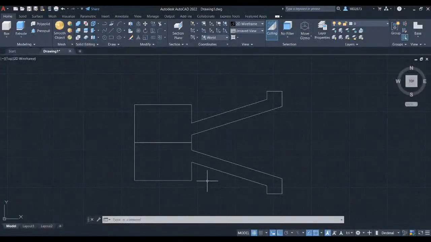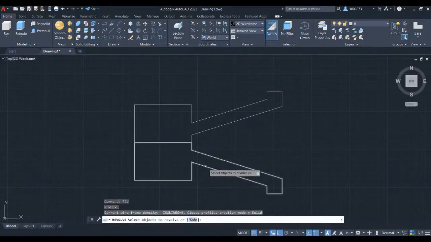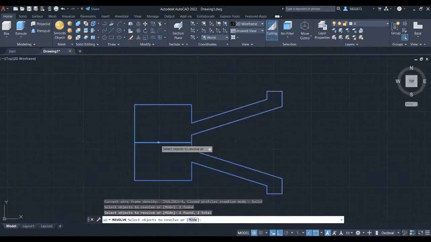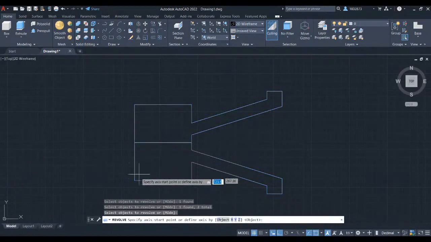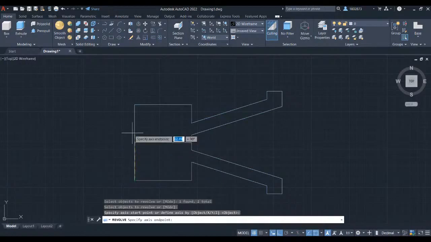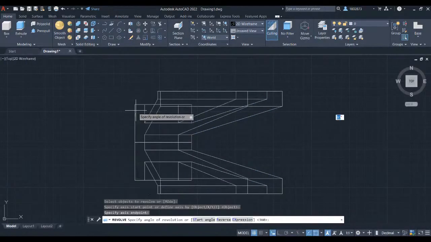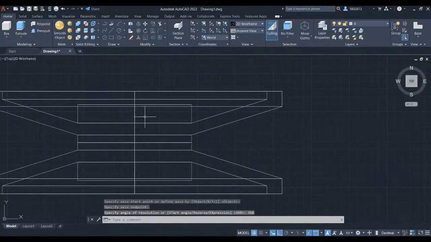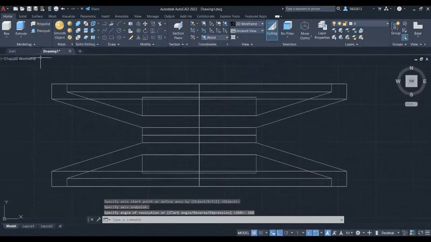We will now create a revolve feature to this sketch. Press Rev for revolve. Select the two objects and press enter. Specify the axis start point to be this endpoint and specify the axis endpoint to be this endpoint. Let's key in 360 and press enter. Let's change the view into shades of gray.